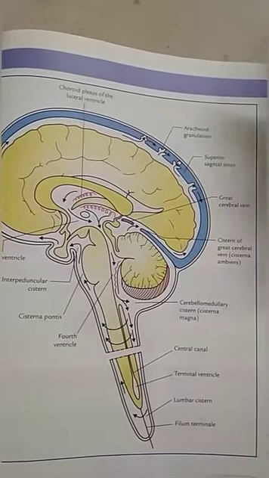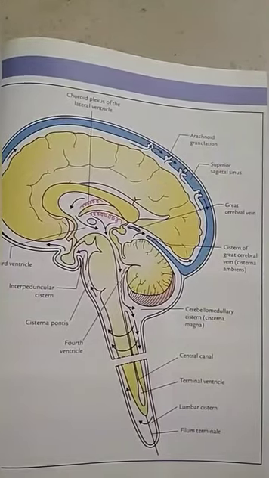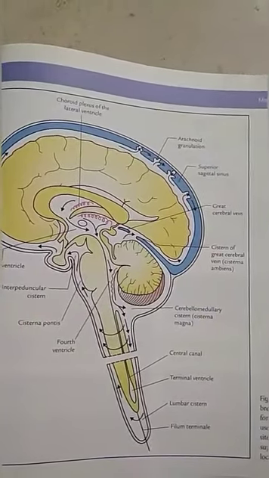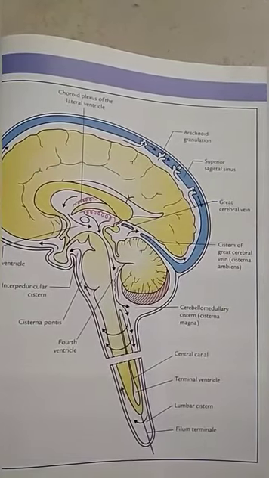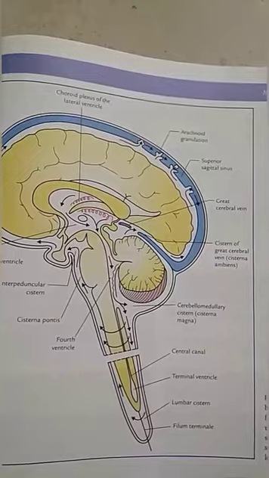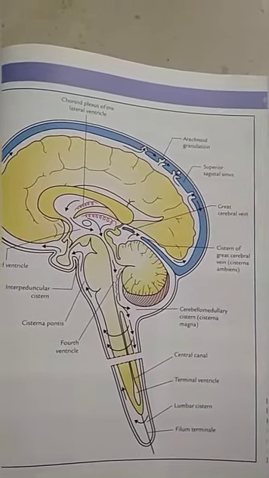But there is no barrier between CSF and brain. So due to absence of CSF-brain barrier, if drugs are injected into the subarachnoid space, they soon enter the extracellular spaces around the neurons and neuroglia.